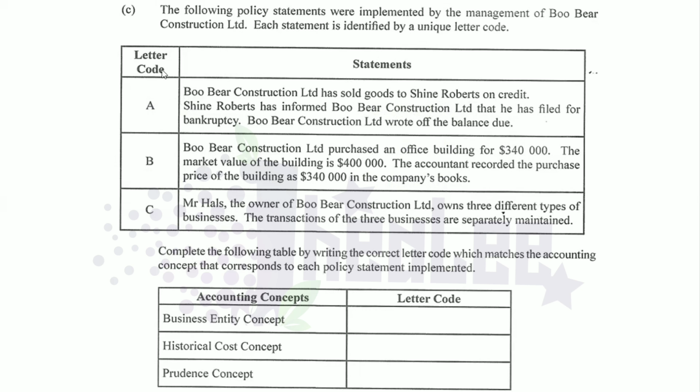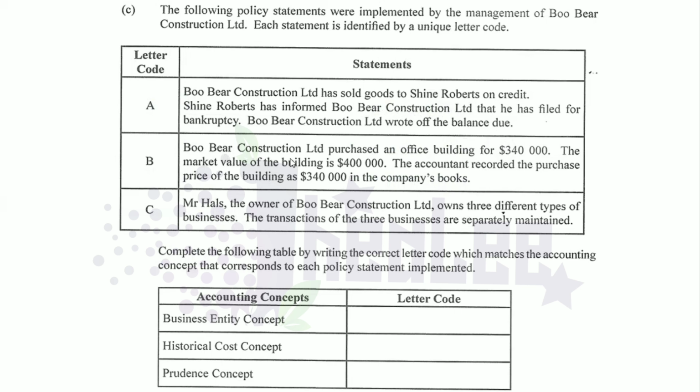Letter codes are in the left column, and in the right column we have the statements. The first one states, Bookkeeper Construction Limited has sold goods to Shine Roberts on credit. Shine Roberts has informed Bookkeeper Construction Limited that he has filed for bankruptcy. Bookkeeper Construction Limited wrote off the balance due.